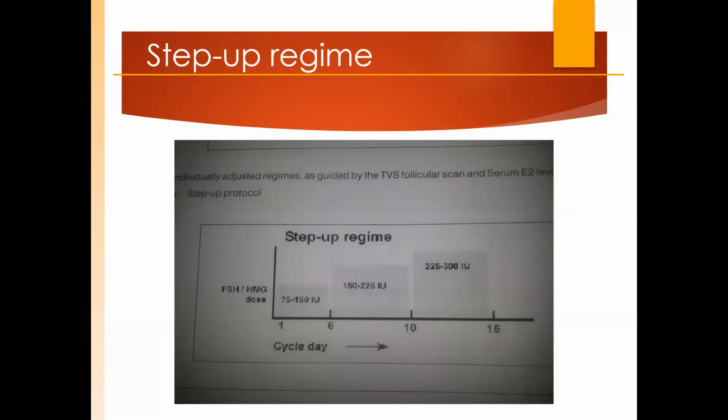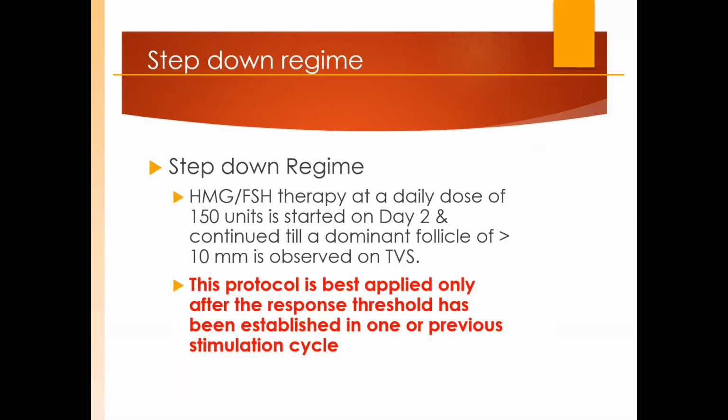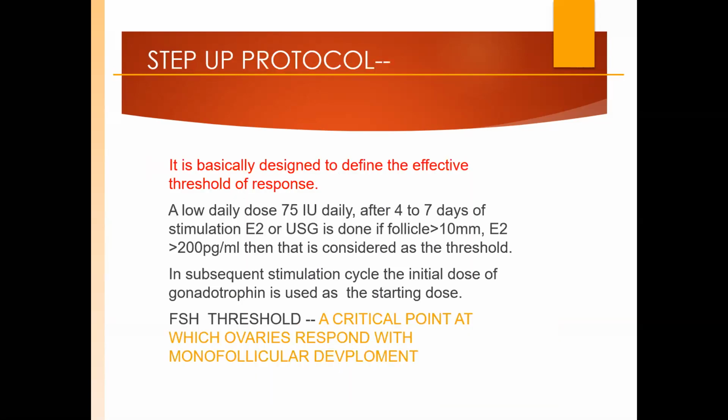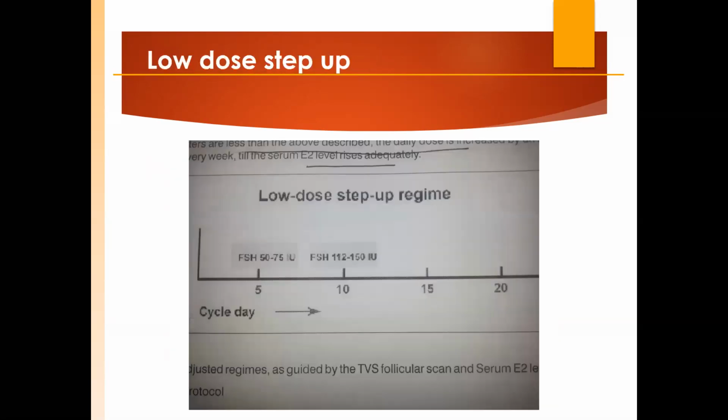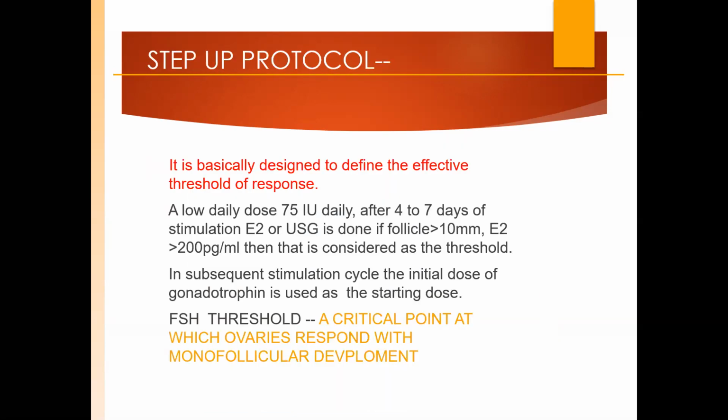So in this case, we start with 37.5 for 3 to 4 days. And gradually, if there is no response, we just increase the dose gradually and gradually. Finally, we feel the dominant follicle is there, and that is the threshold point. So this taper protocol is basically designed, number one, for beginners, and number two, mostly for the polycystic patients.